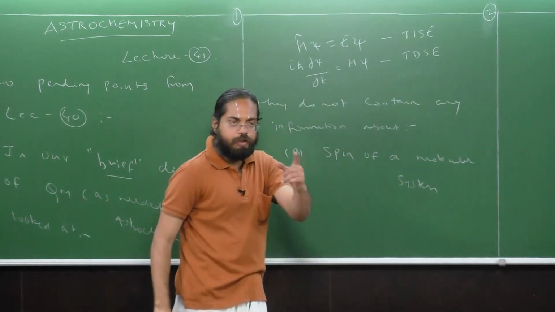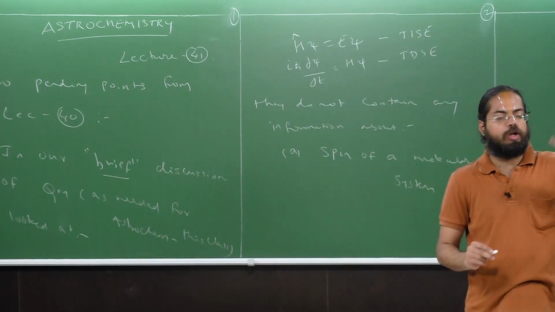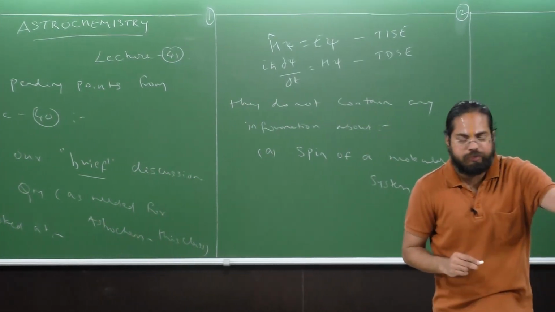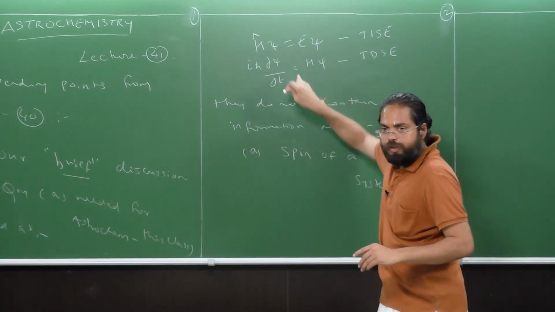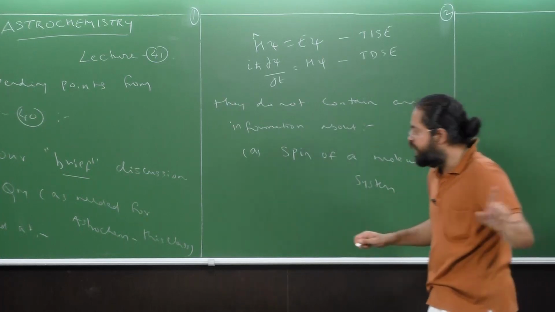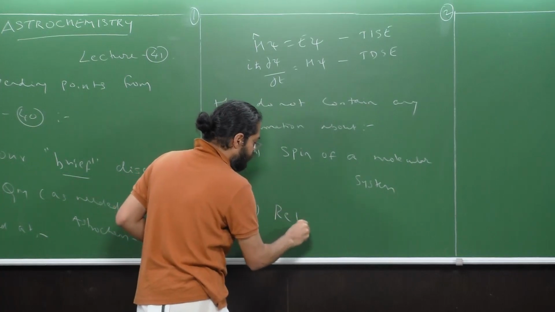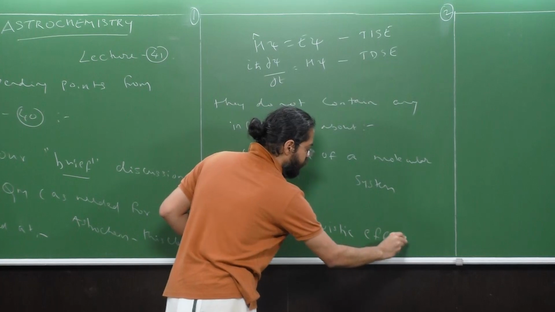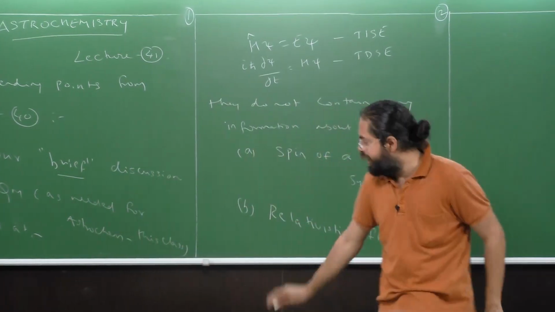right? Remember, you must have studied the spin of an electron, talking about plus half, minus half, the spin quantum number, etc., in your 11th and 12th standards onwards, correct? Now, the discussion of the Schrodinger equations did not include any aspects about the spin of any molecular system, right? As well as relativistic effects. So our discussion completely excluded both these aspects.